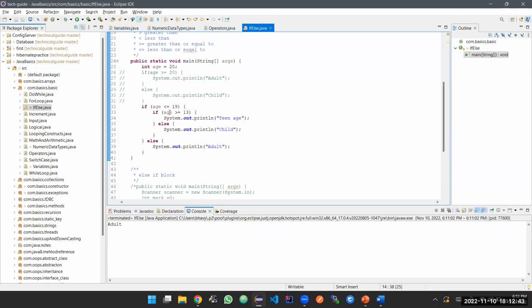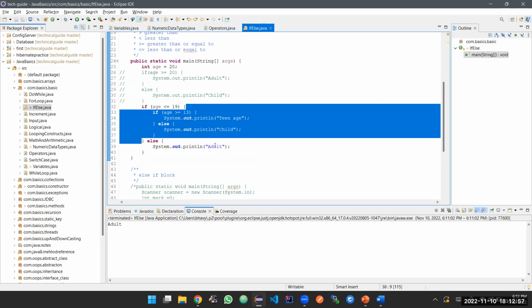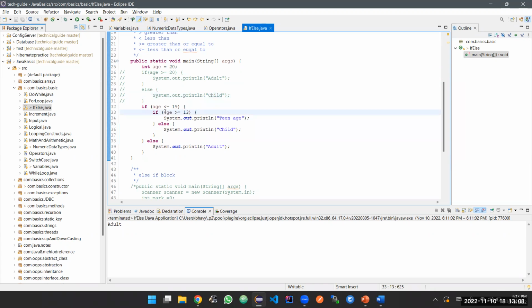So let me explain here itself. If age is less than or equal to 19 and this is true, it must print child. If age is greater than 19, then it will simply skip the whole block and print adult. Now I want to filter more, so even though he's a child, I want to filter between child and teenage. So add one more if condition. If age is greater than or equal to 13, this is my second condition. If this is true, print teenage, else print this. Getting my point?